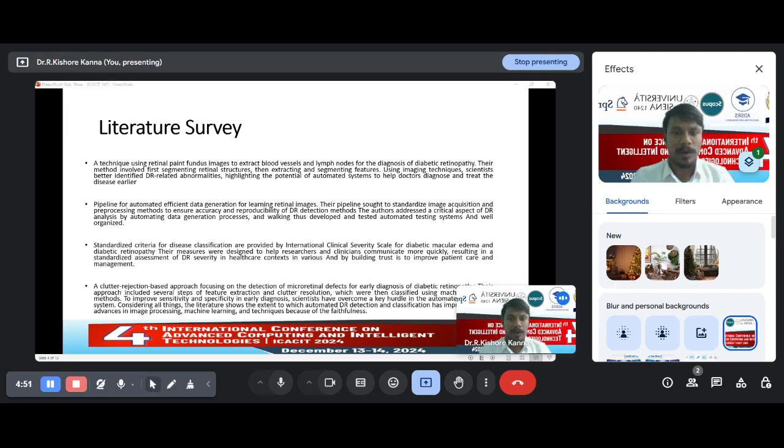Literature survey. What we have taken from the existing literature survey is that imaging techniques are used for the diagnosis of diabetic retinopathy. Instead of training the system, imaging data is collected for various specifications, like 2D and 3D images.